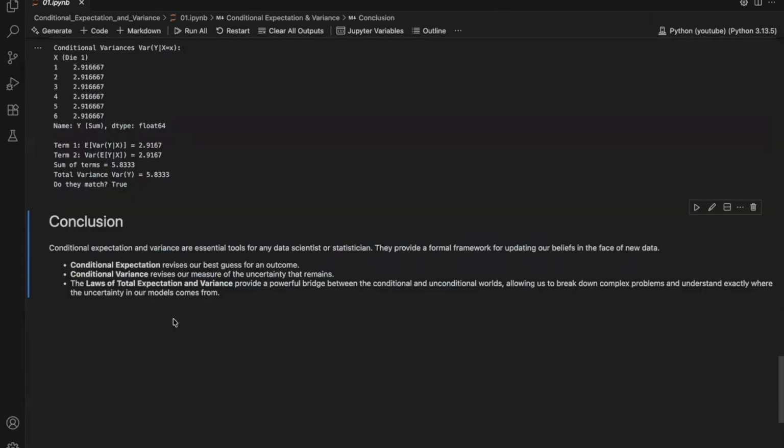Conditional expectation and variance are much more than just textbook formulas. They provide a powerful framework for how we should think about and update our beliefs in the face of new data. Conditional expectation revises our best guess for an outcome, and the conditional variance revises our measure of the uncertainty that remains. The laws of total expectation and total variance are the tools that allow us to break down complex problems and understand precisely where the uncertainty in our models and forecasts comes from.